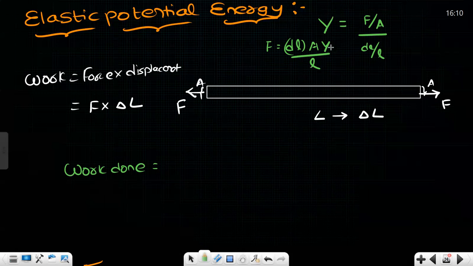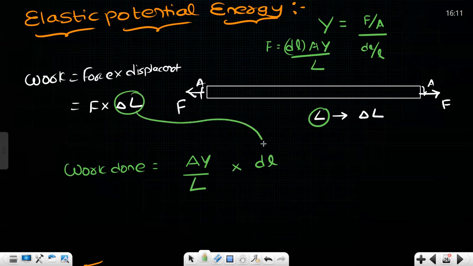So force will be how much here? A Y. Let's take it capital L, sir. That is best because our initial length is capital L. A Y by capital L into the displacement dl. Now a small doubt we are getting about that small l. Okay, sir, a small mistake in our expression.